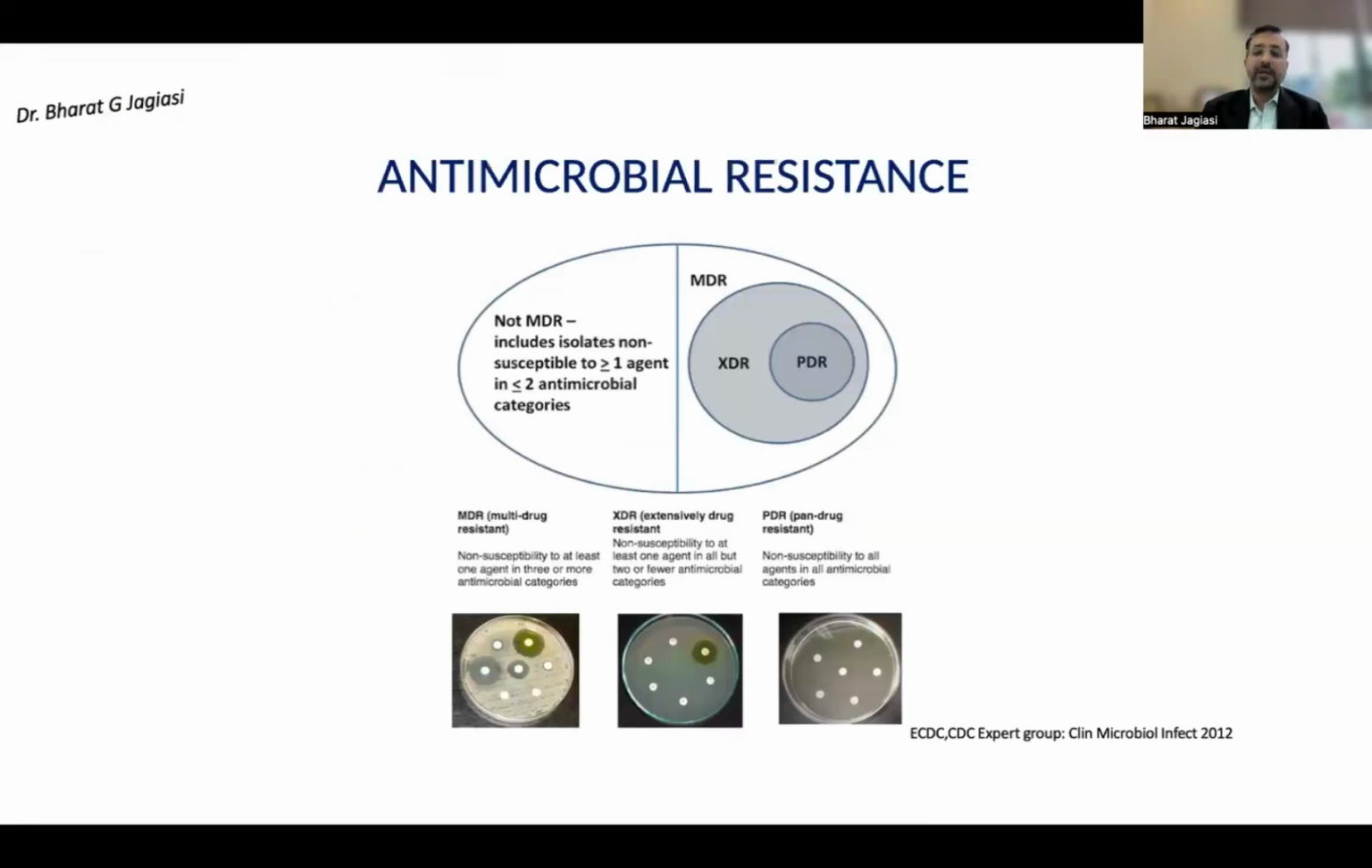When we talk of antimicrobial resistance, we have categories called MDR, XDR, and PDR. MDR is multi-drug resistant: non-susceptibility to at least one agent in three or more antimicrobial categories. XDR is extensively drug resistant: non-susceptibility to at least one agent in all but two or fewer antimicrobial categories. PDR is pan-drug resistant: non-susceptibility to all agents in all antimicrobial categories.